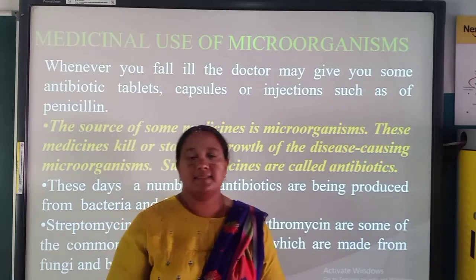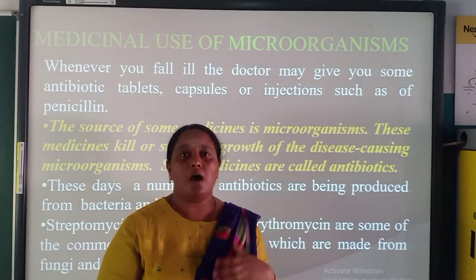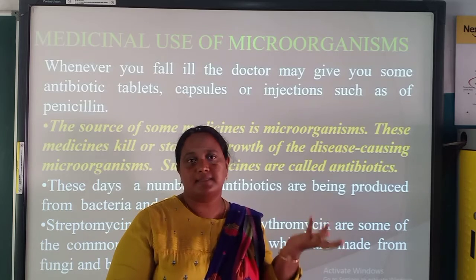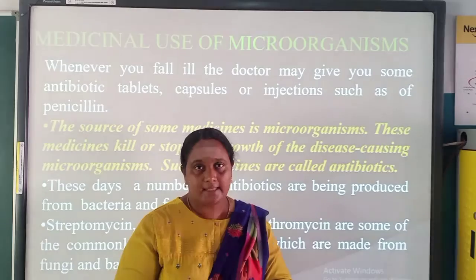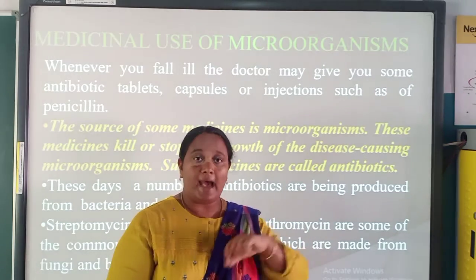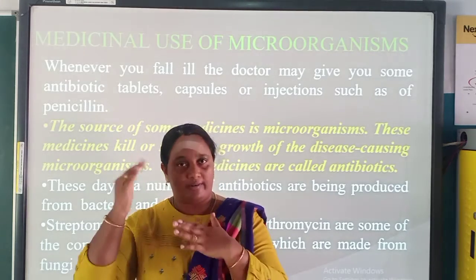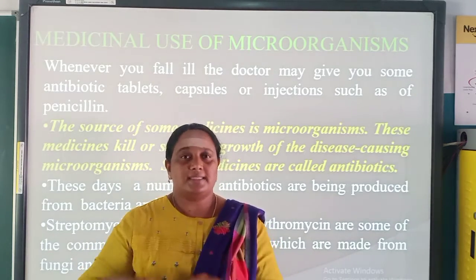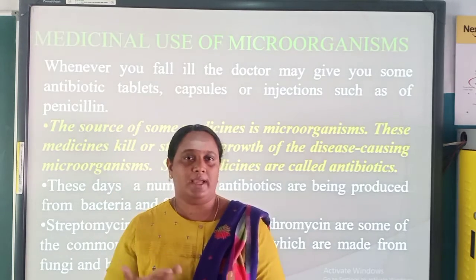Some of the diseases are caused by microorganisms, for example bacteria or viruses. Then we take the antibiotic. In that antibiotic they may contain another type of microorganism that may kill or reduce the growth of this disease causing microorganism.